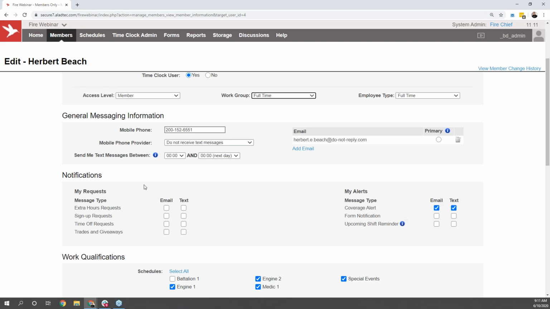As you can see, there are plenty of messaging options within the system, so really, if a change happens to a user's schedule, they should be able to get that alert by text and or email, alerting them to that change as well.